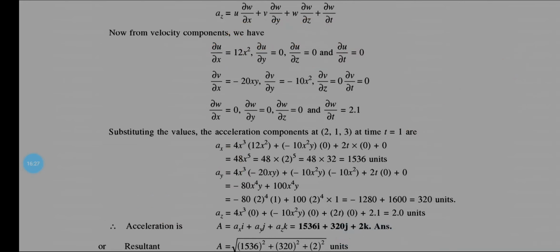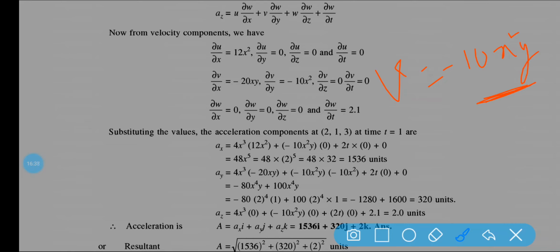Same process, same formula, you just put here. You know that v is equal to minus 10x square y. Here the x and y terms will not be 0, so del v by del x is equal to minus 20xy, and del v by del y is equal to minus 10x square. But there is no z component, so del v by del z must be 0.